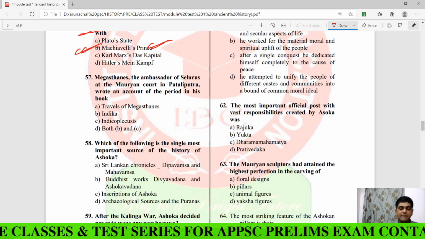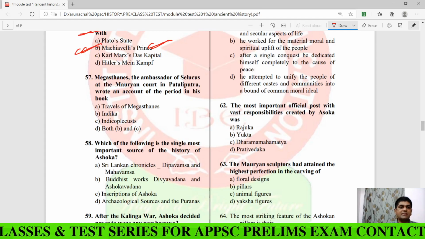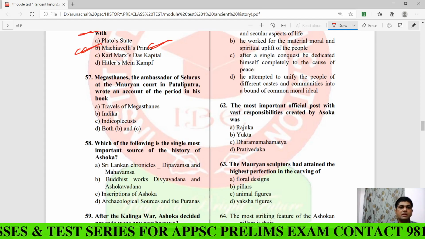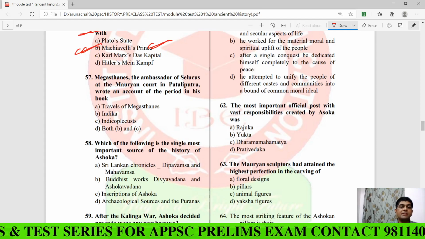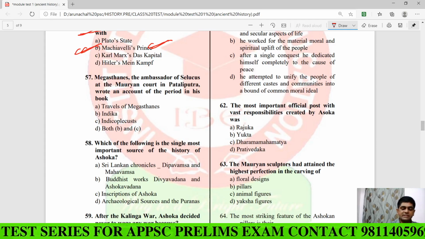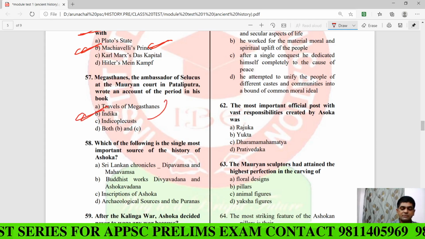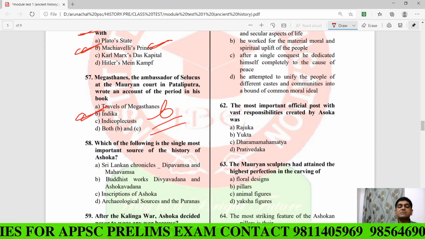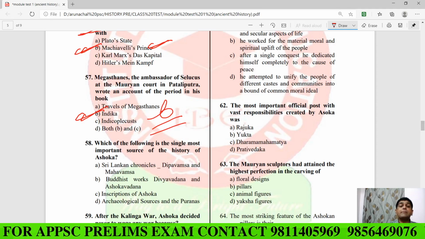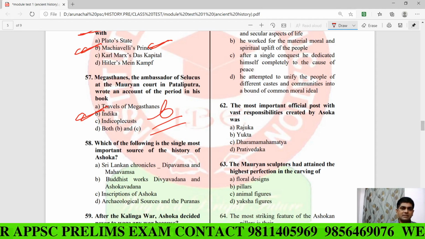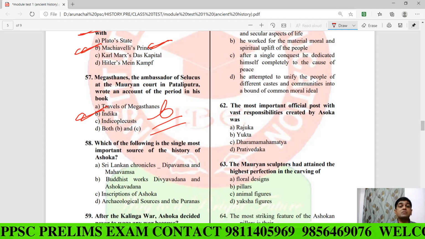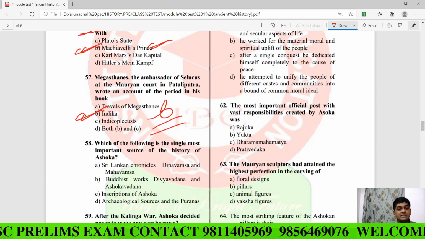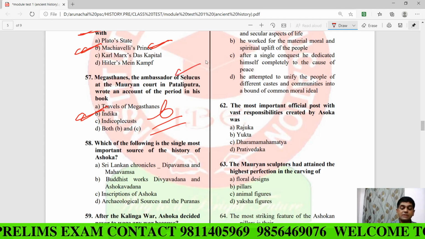Megasthenes, the ambassador of Seleucus at the Mauryan court in Patliputra, wrote an account of the period in his book. It's a very simple and important question. Answer is what? B. Indica. Clear na? So Megasthenes was the Greek ambassador who came into the court of Chandragupta Maurya, sent by Seleucus Nicator.